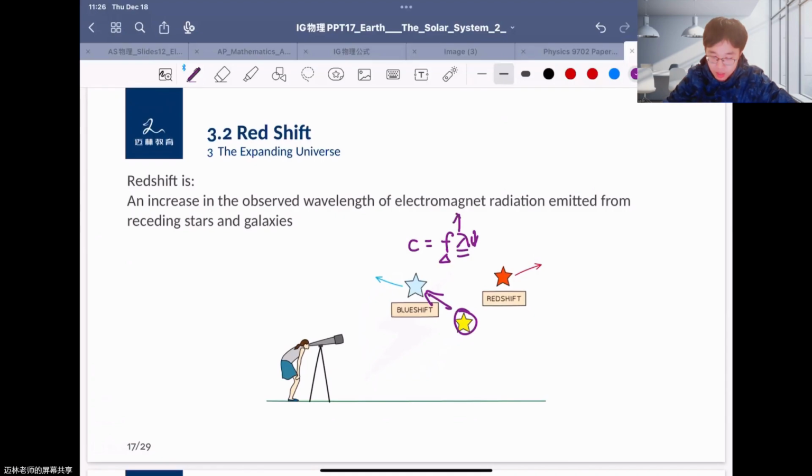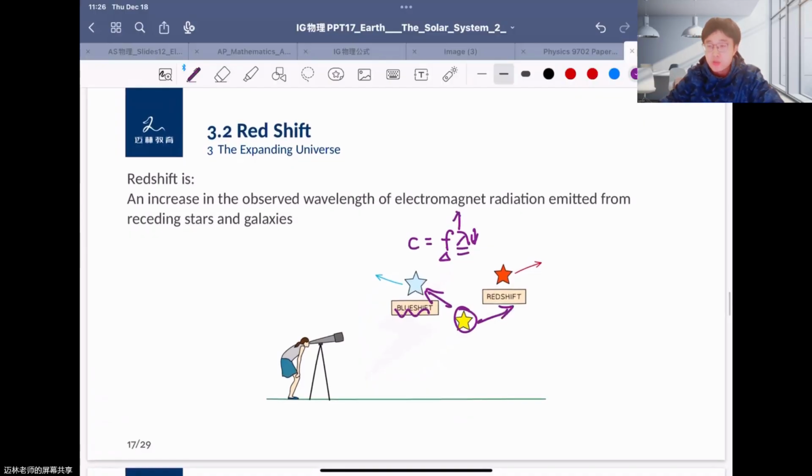So if you observe a colorful star turning blue, that means the star is moving toward you. The frequency becomes higher, and the color turns from yellow to blue. And if a star changes color into red, the frequency decreases, because red has a smaller frequency compared with yellow. We call these redshift and blueshift, and this helps us determine whether a star is moving closer to us or moving away from us.